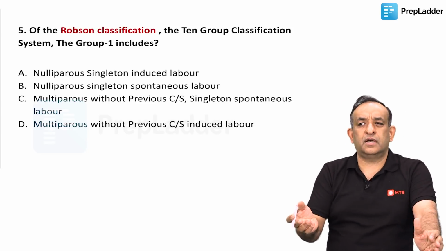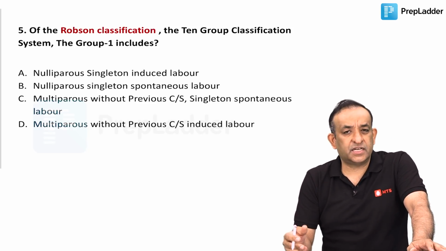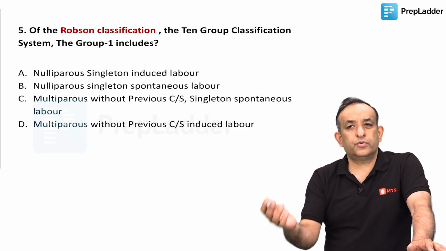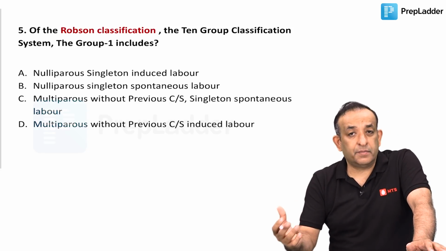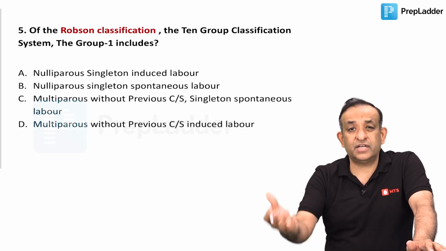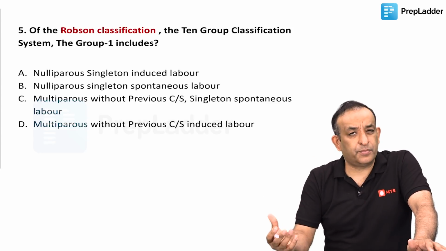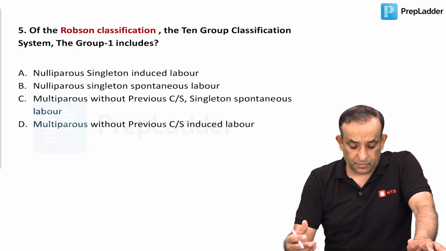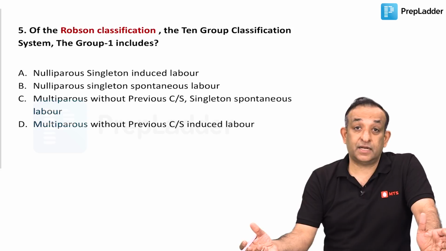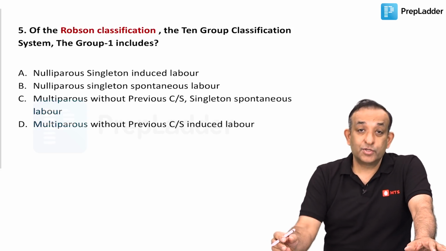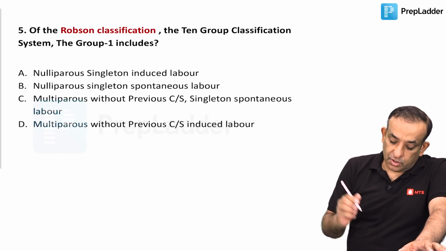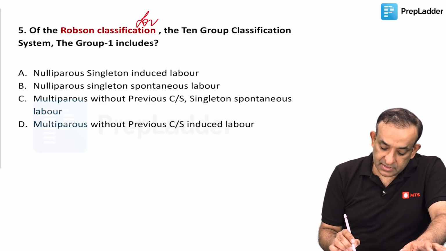This was first used in the National Maternity Hospital of Dublin in Ireland, and that was 2013, and then it was accepted by WHO as a recommended way of doing audit in cesarean section. Now, audit in cesarean section, audit in obs and gynae is definitely a postgraduate topic and not a postgraduate entrance topic. That's what I feel. But it is assumed that all the routine things you guys know very well. So that's why they are putting in questions like this. So yes, this is Robson's classification for audit